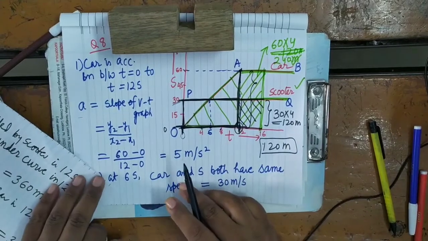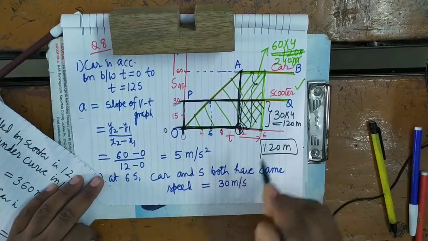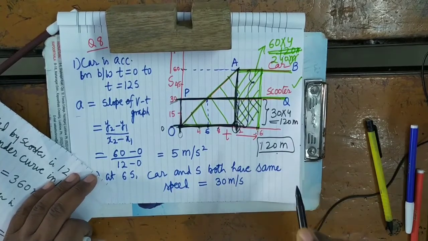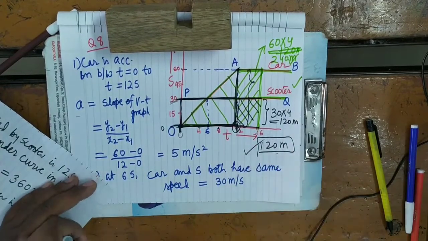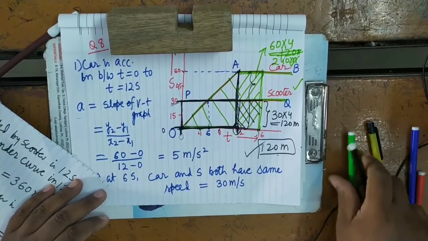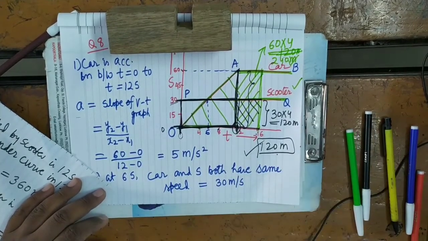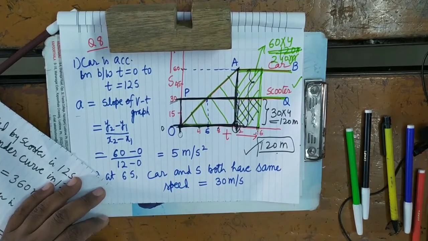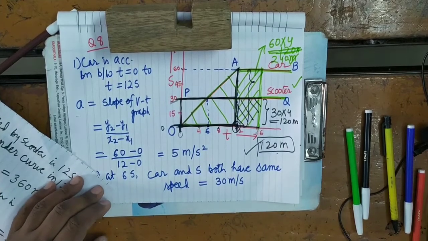So the fourth part is asking in how much time. In the next 4 seconds, that is after the 12th second, the difference of distance traveled by them will be 120 meter.